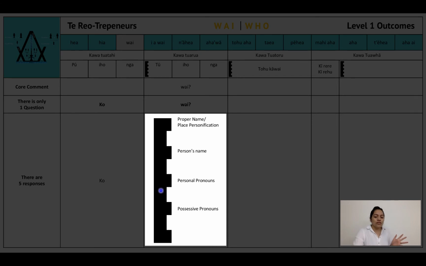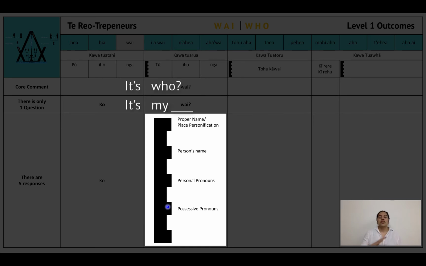On the fourth rung of the tohu kāwai, we have pū tū riro, also known as possessive pronouns. Now here's an example. This one can actually be quite full on, and it does take a while to actually get used to understanding the possessive pronouns. But here's an example of the drop-down menu for possessive pronouns.